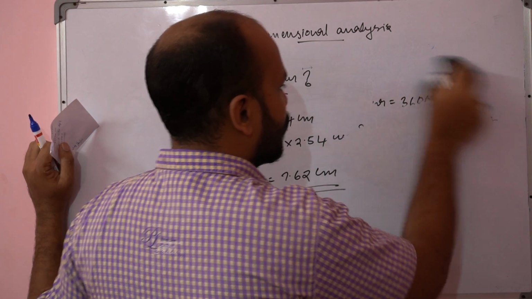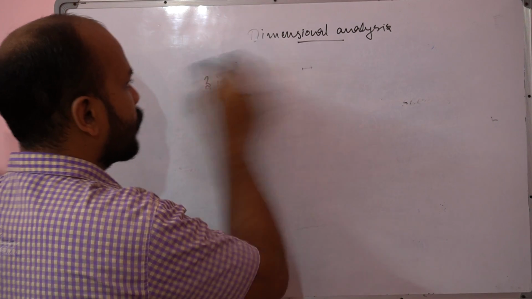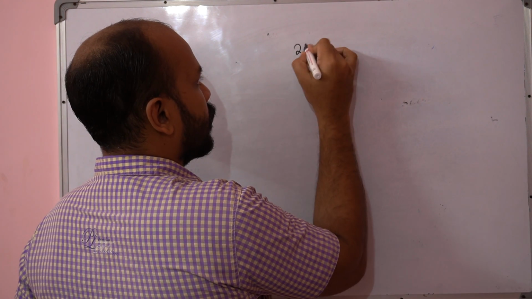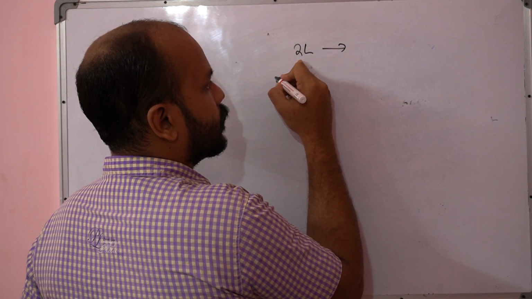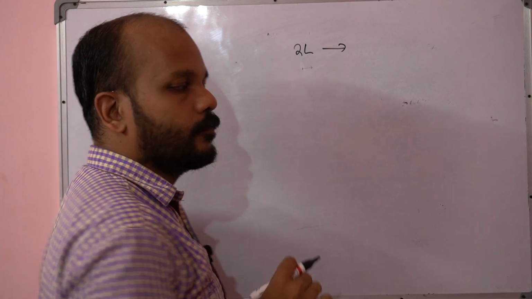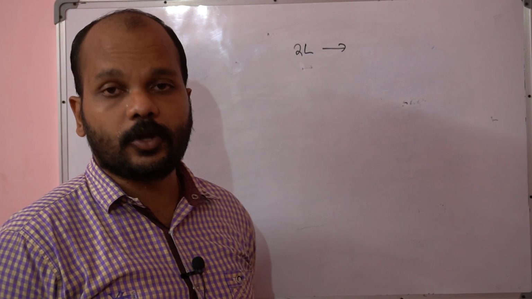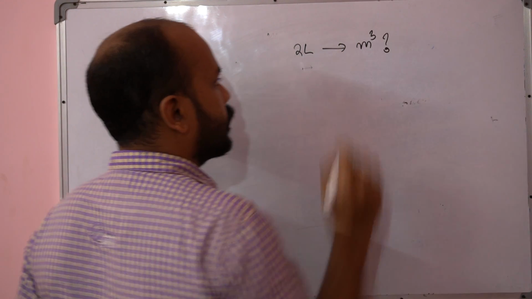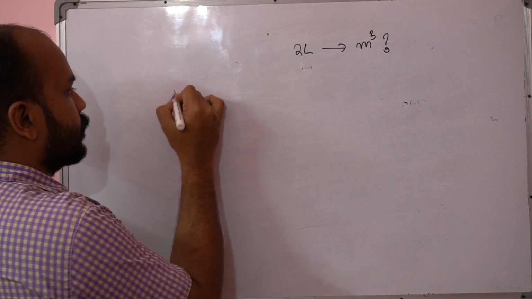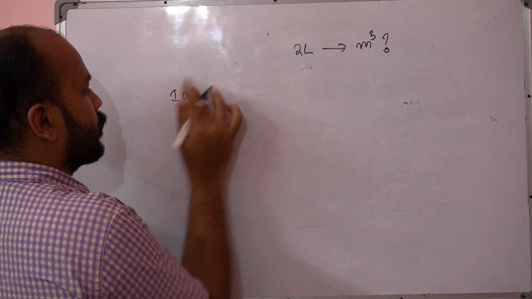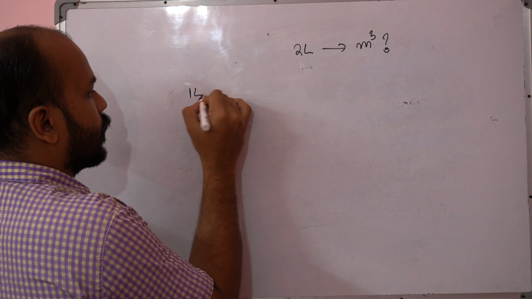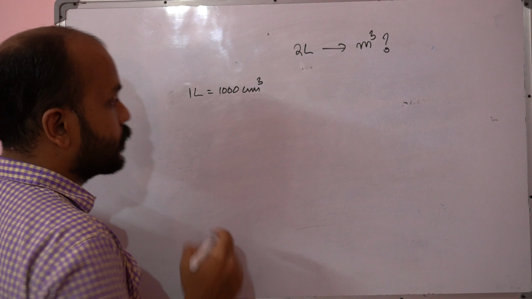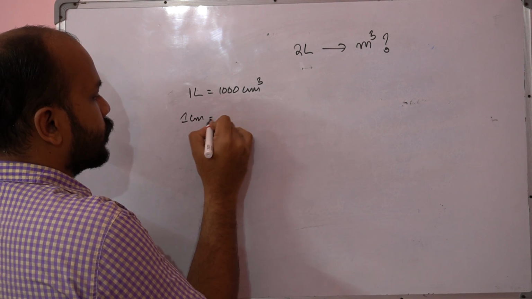Let's see one more example, the liter. Suppose you have 2 liter of milk, how much is that in meter cube? That means you have to convert 2 liter into meter cube. Before that, please remember that 1 liter is 1000 centimeter cube.